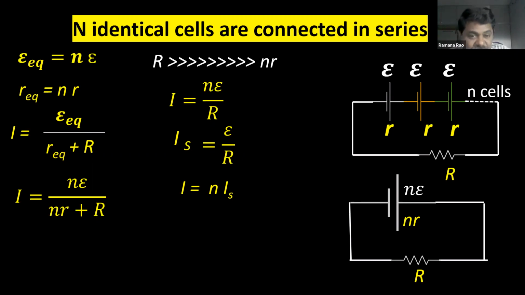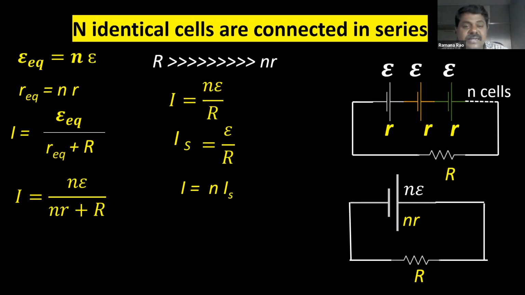So this is the advantage. What is the condition for the advantage? When identical cells are connected in series, a very important topic, children, if load resistance is very high, then we will get the current N times, where N is the number of cells.